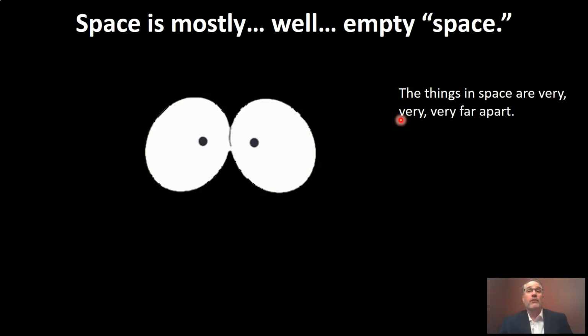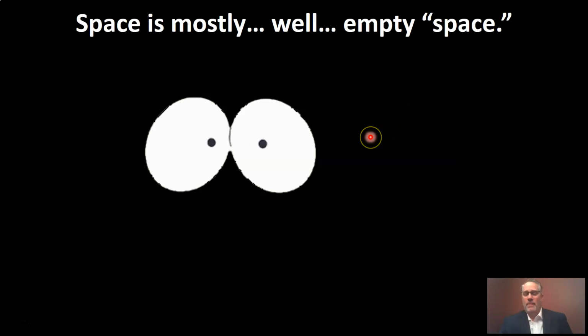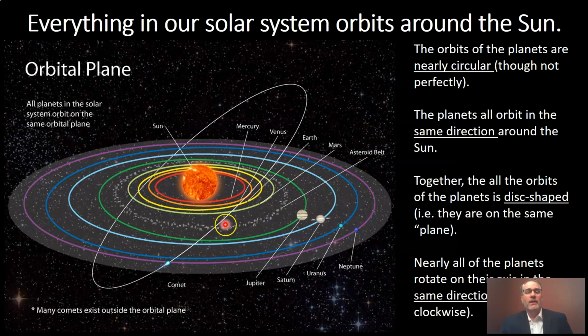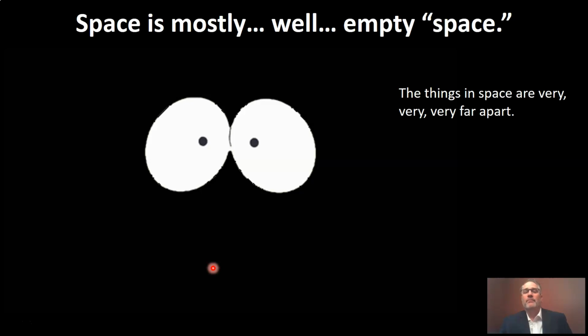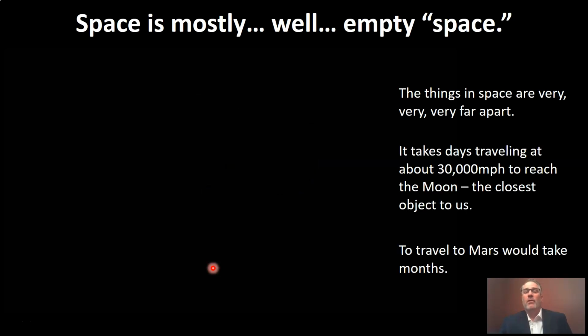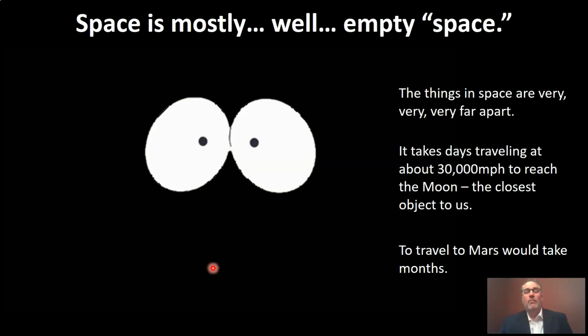So the closest planet to us is Venus, and Venus is still 33 million miles from us. 33 million miles. We're 93 million miles from the sun. If we look at this diagram, we can see that everything appears very close together. Here's the sun, here's Venus, here's our orbit. Looks like it's so close. It's really not. That's a little misleading. So things are very, very far apart. More far apart than I can really describe to you.